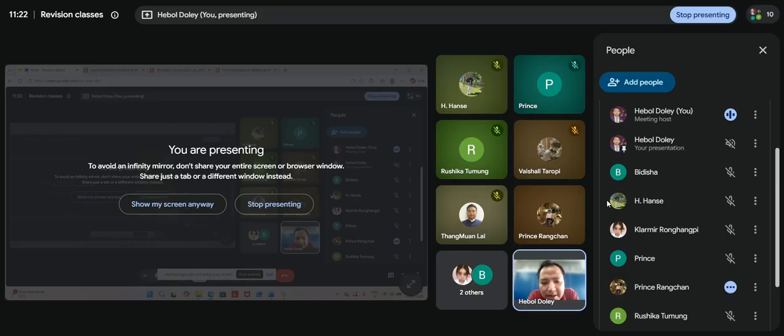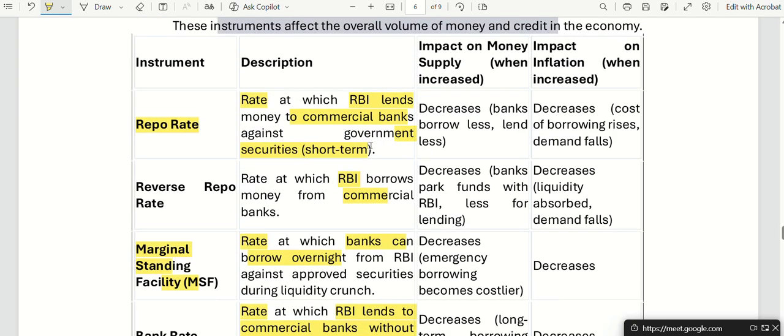What happens when you buy a car on EMI? If you don't pay EMI, the car will be gone. So the car itself is a collateral. Collateral means security. So in repo rate, we have collateral. Remember this: what collateral? That is called government securities.